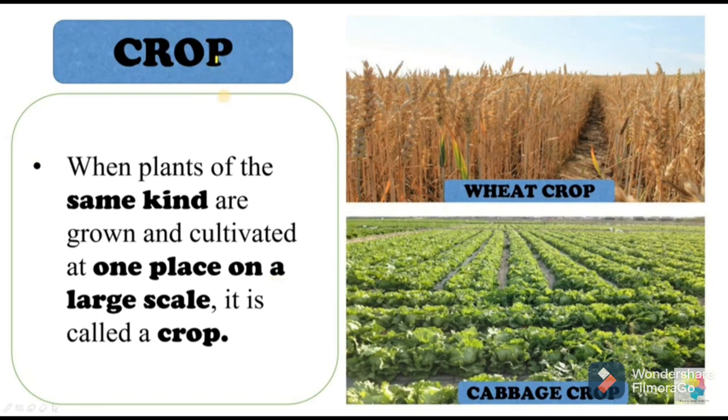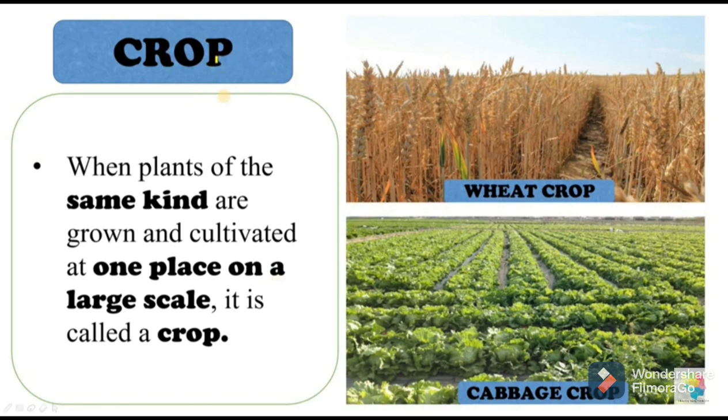When plants of the same kind are grown and cultivated at one place on a large scale, it is called a crop. You can see in the diagram two examples. In the first picture, all plants are wheat, so it is called a wheat crop. And in the second picture, it is a cabbage crop, because all plants are of the same kind, that is cabbage, and they are cultivated at one place on a large scale, so it is a crop.